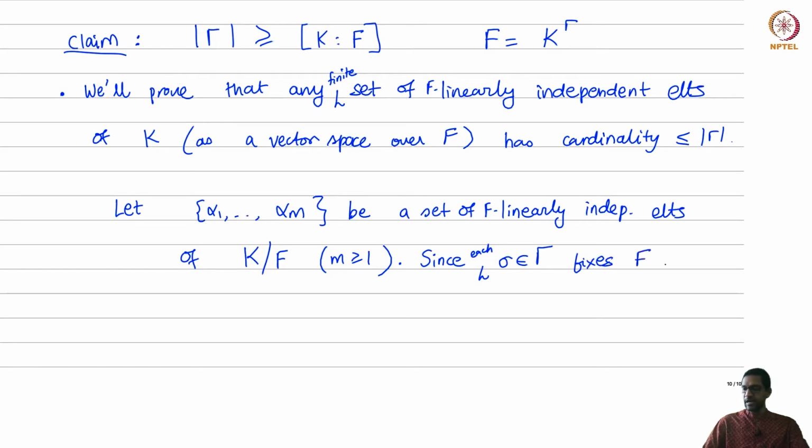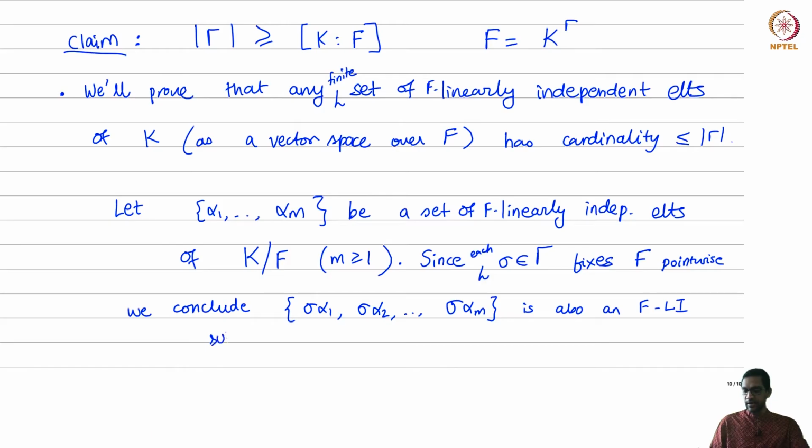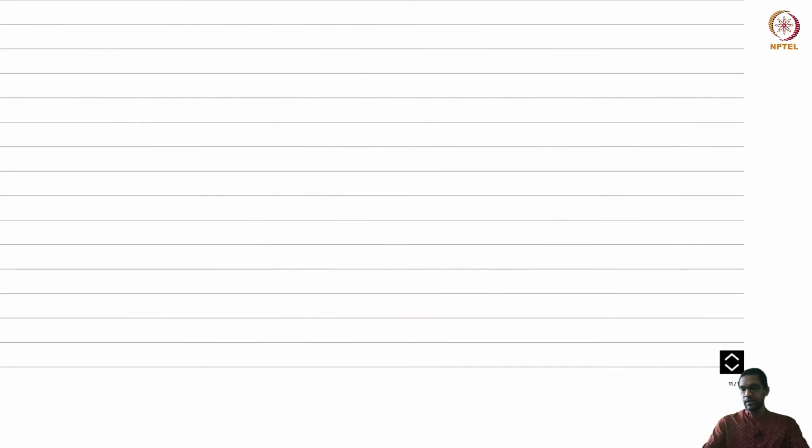Since it fixes the field F pointwise, in other words, since it's a fixed field, σ acting on an element of F gives you back that same element, we conclude the following: the collection σα_1 through σα_m, you just apply σ to all these earlier elements, is also an F-linearly independent subset of K.